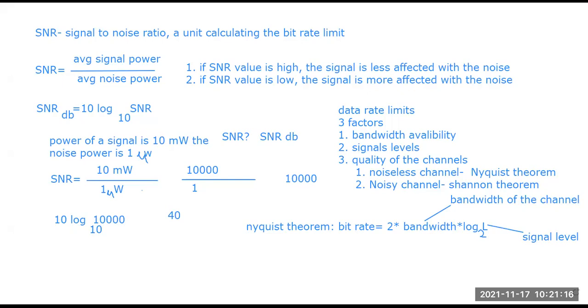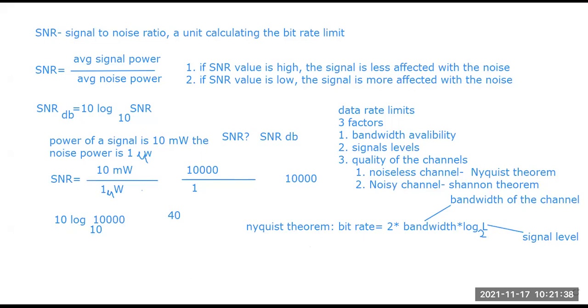Now, as I said, a totally noiseless channel is not at all achievable. All channels must have some noise. I have already told you. This means the Nyquist theorem is totally a theoretical part.